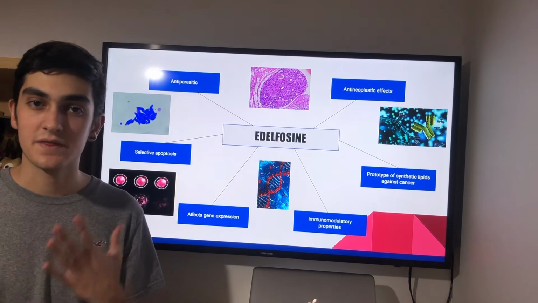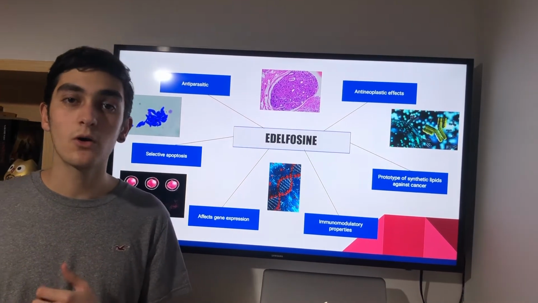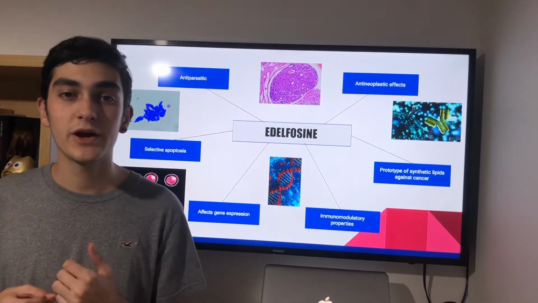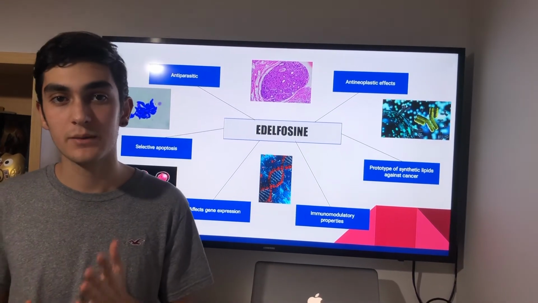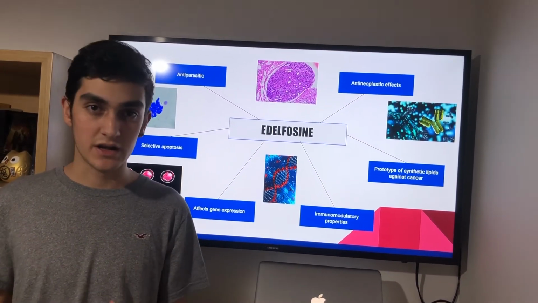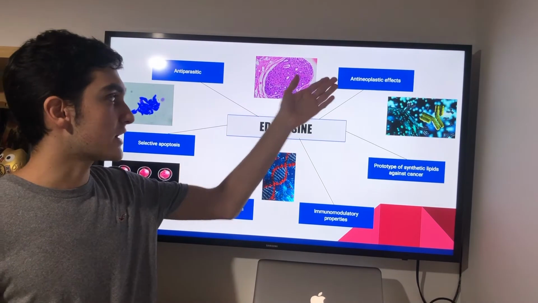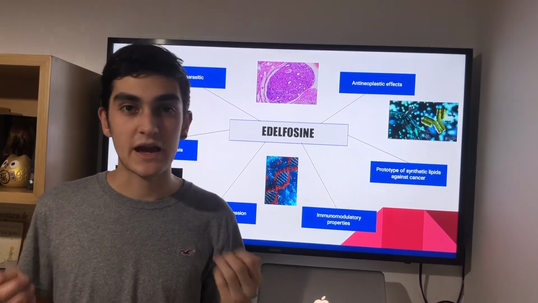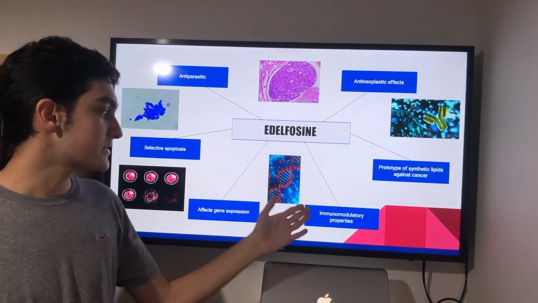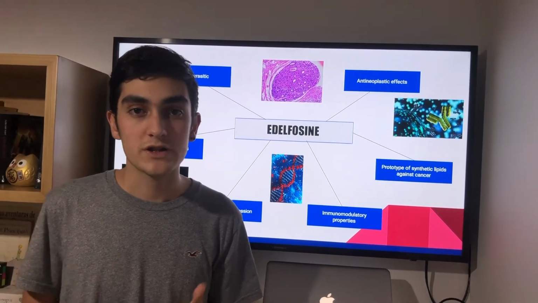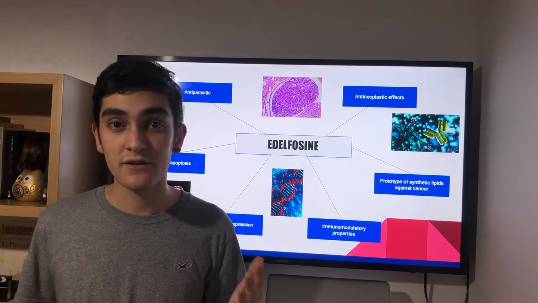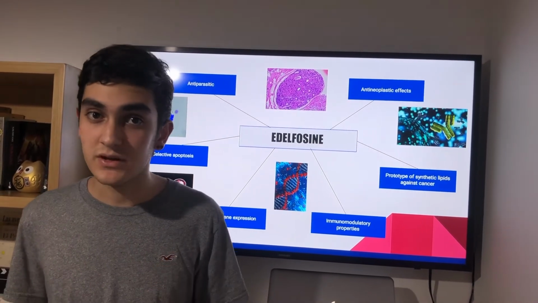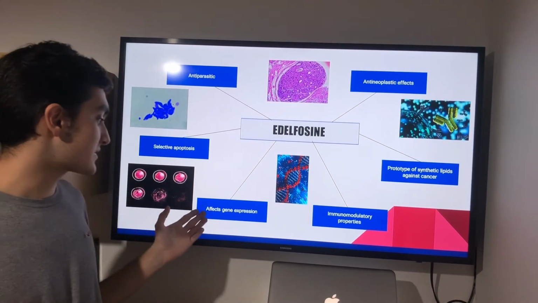Edelfosine is a synthetic acyl lysophospholipid, or ALP, which is incorporated into the cell membrane but does not approach the DNA. It has anti-neoplastic effects, so it can be used as a prototype of synthetic lipids against cancer. It also has immunomodulatory properties, which means that edelfosine can affect HIV, for example. It also affects gene expression.